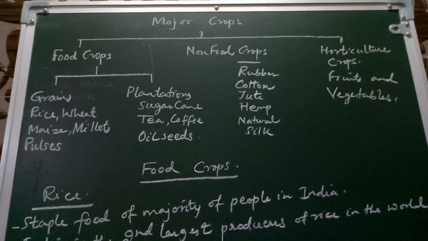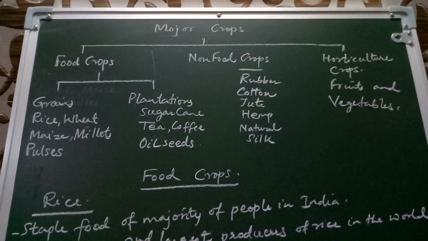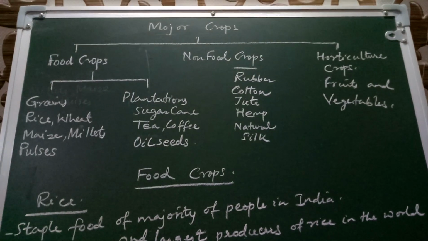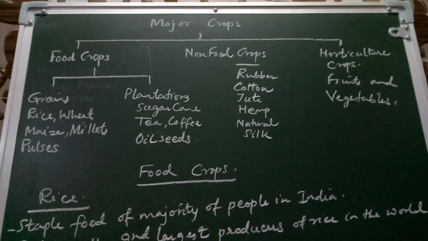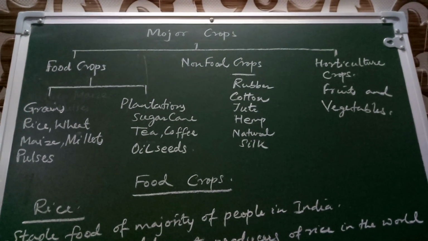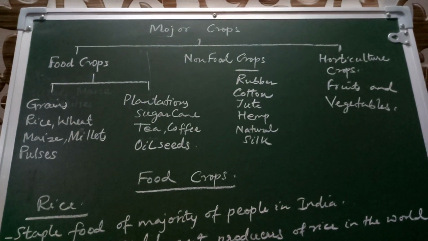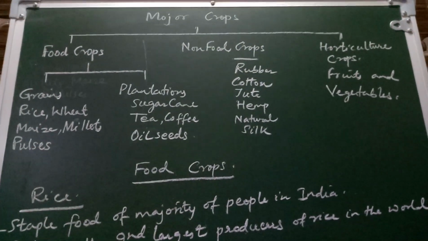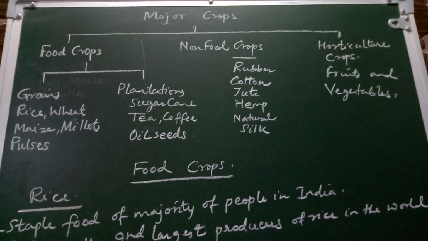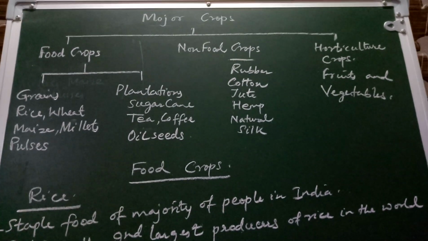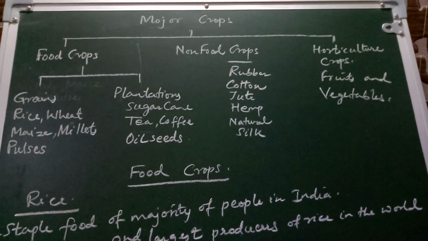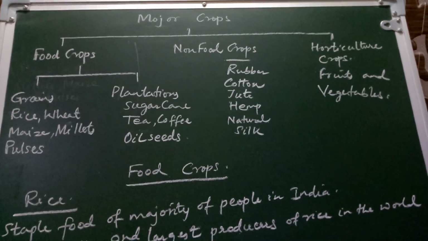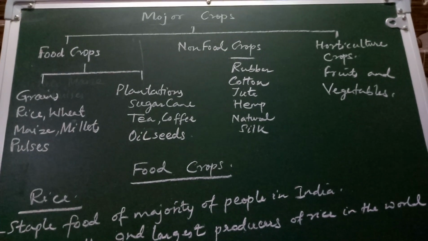So we will begin with major types of crops. As you are seeing on the board, major crops can be divided into three categories. It is the food crop, non-food crop, and horticulture. Horticulture is the growing of fruits and vegetables. Non-food crops include rubber, coffee, jute, hemp, natural silk.